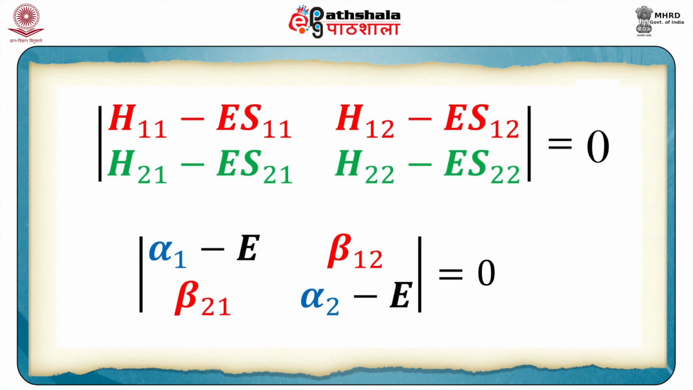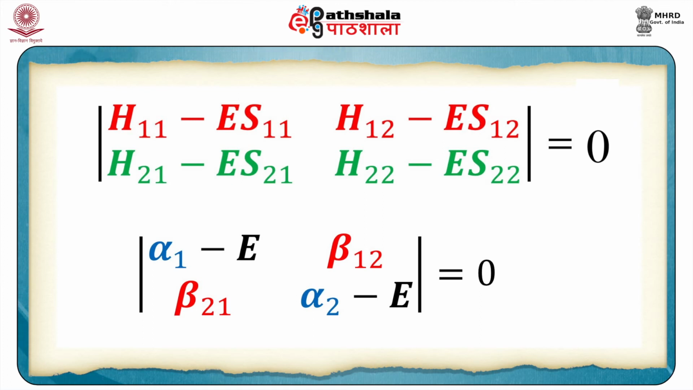As you can see, if in this secular determinant we put the values of the Coulomb and resonance integrals, then this secular determinant reduces to the following form. The first row becomes alpha 1 minus E, then beta 1 2, and the second row becomes beta 1 2 and alpha 2 minus E.